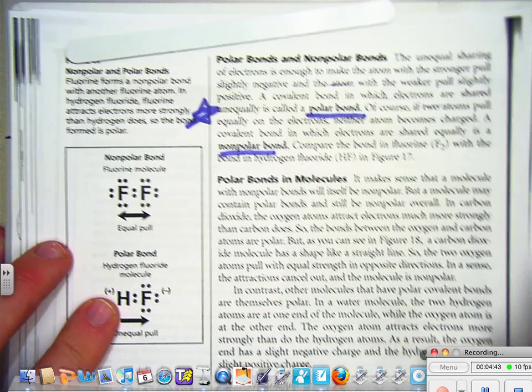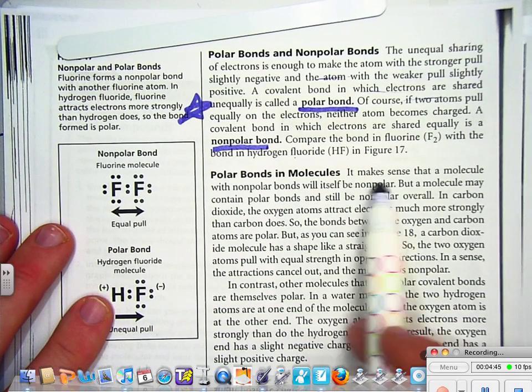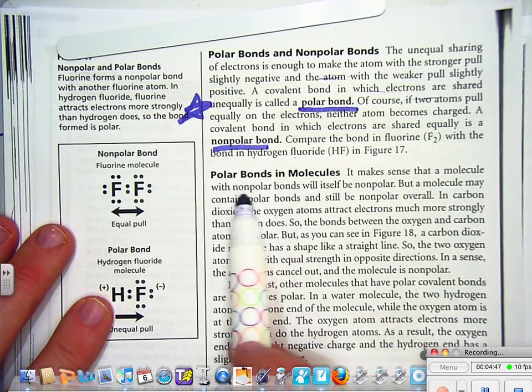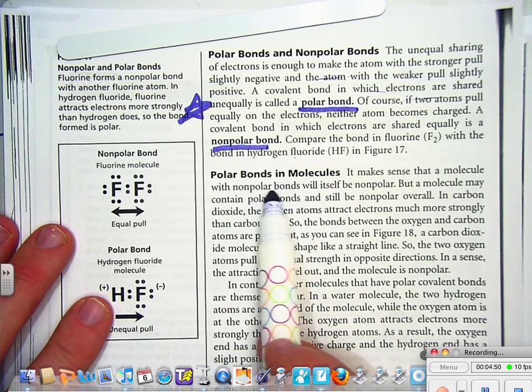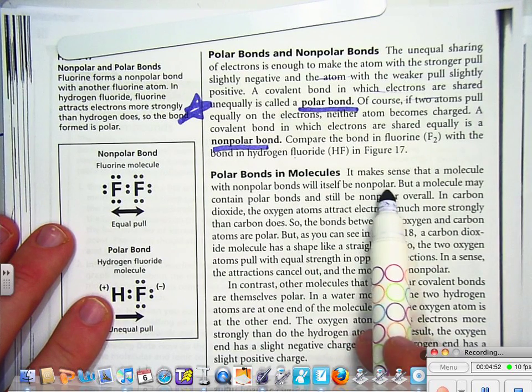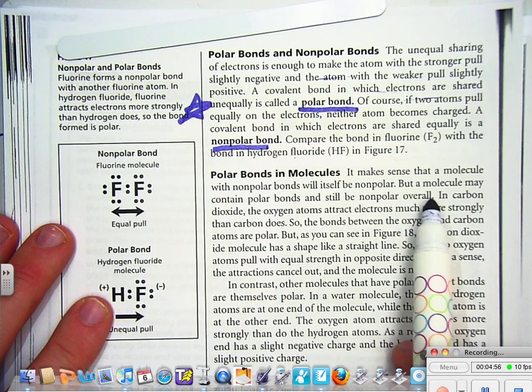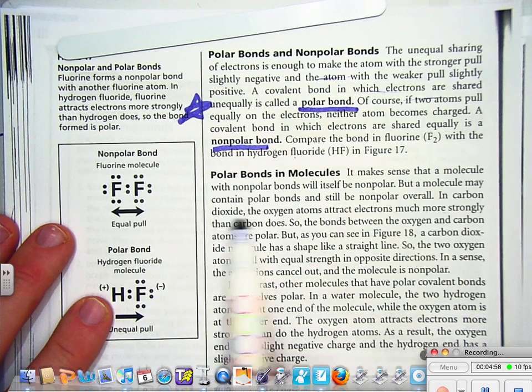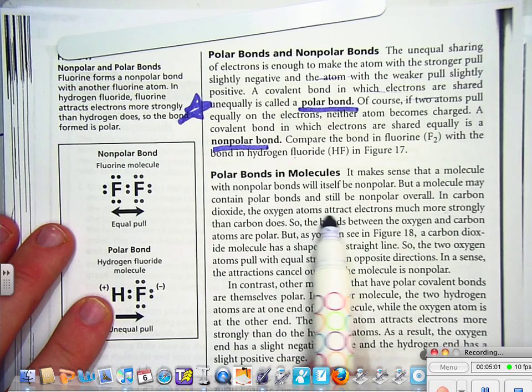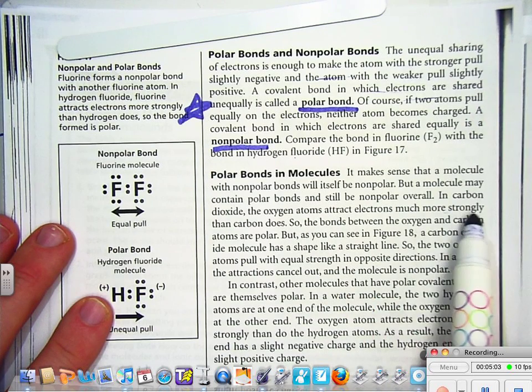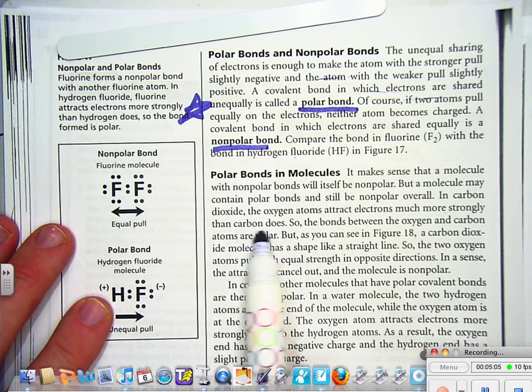All right. Polar bonds in molecules. It makes sense that a molecule with nonpolar bonds will itself be nonpolar, but a molecule may contain polar bonds and still be nonpolar overall. In carbon dioxide, the oxygen atoms attract electrons much more strongly than carbon does.